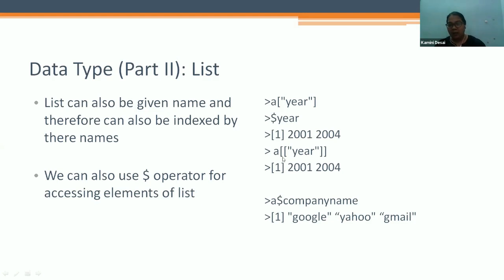A, double square brackets, and in inverted commas year, gives that particular value 2001 and 2004. I am assigning the name for that element of the list. For the first element, we had not given any name for Google, Yahoo, and Gmail. Now I am assigning a name, so $company. It gives the answer Google, Yahoo, and Gmail.